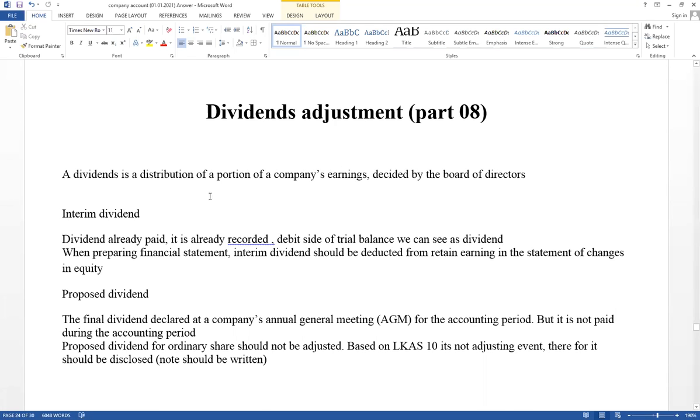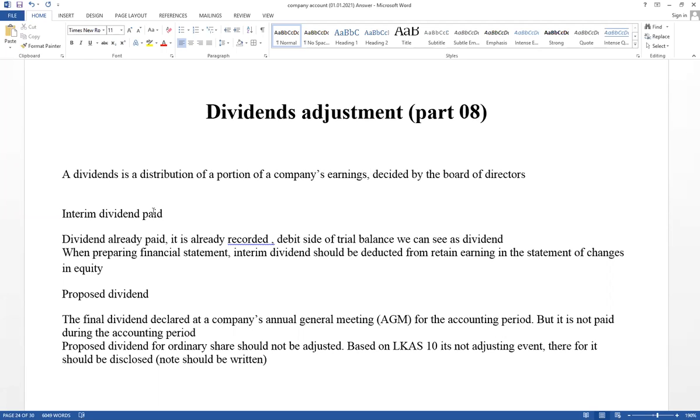There are two types of dividends available. Interim dividends paid means dividends paid during the accounting period. Cash account credit, dividends account debit. Those are available in the trial balance. You have to know how to disclose this on the financial statement.